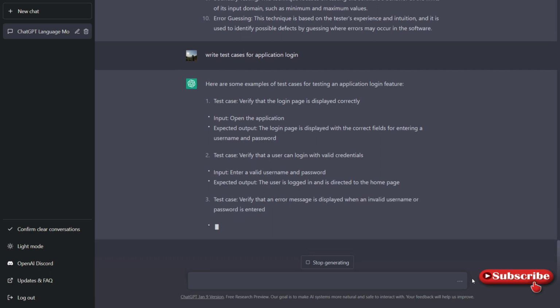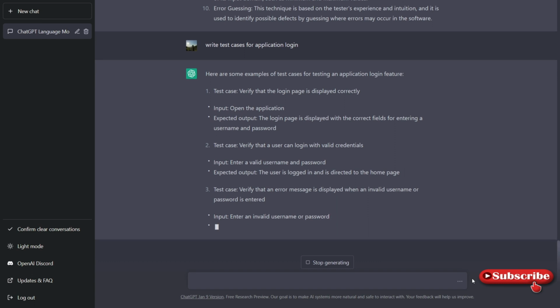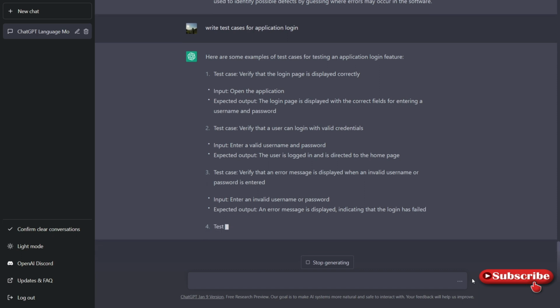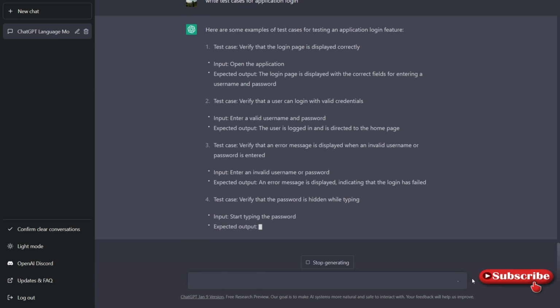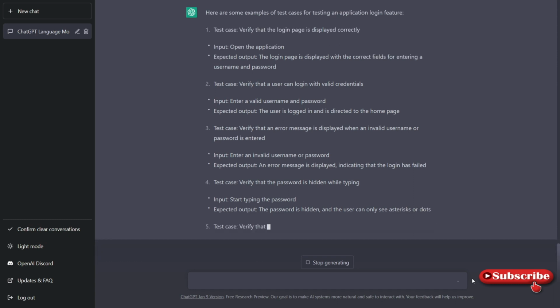Yes, we will look for this. You can see here it is giving you the scenario, input, and expected output. Generally we see this in our own test case writing also: test case title, precondition, postcondition. Similar to that it is providing. It is articulating better.